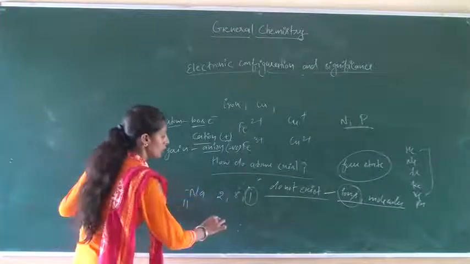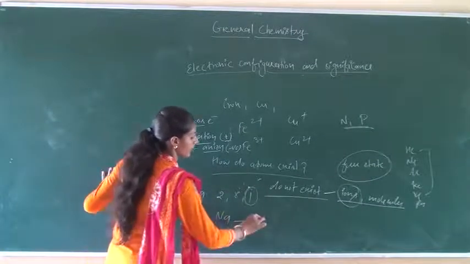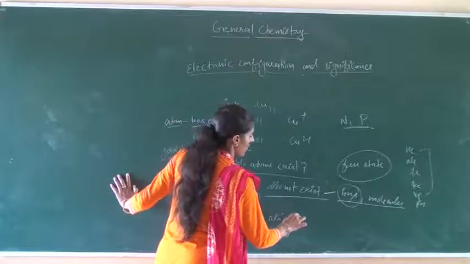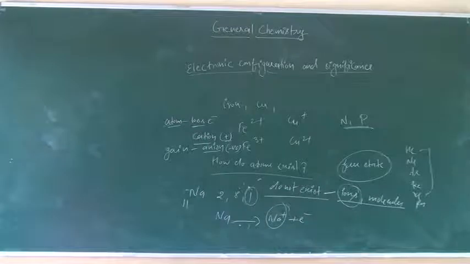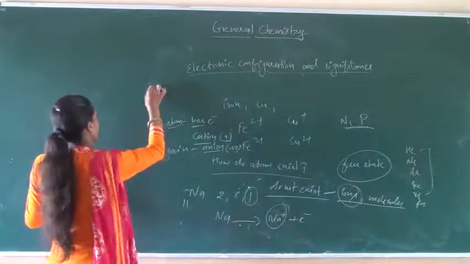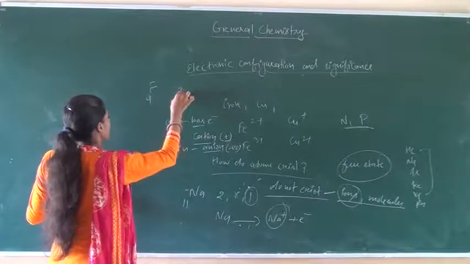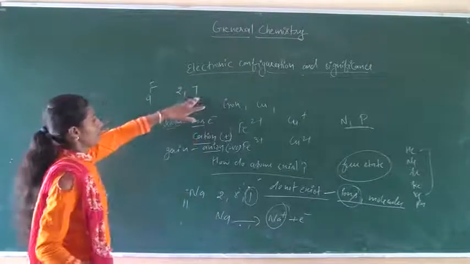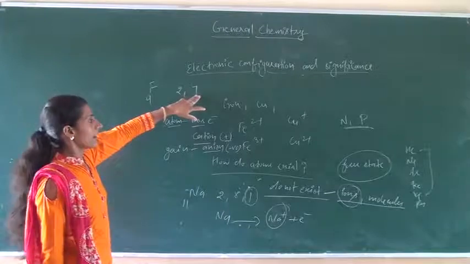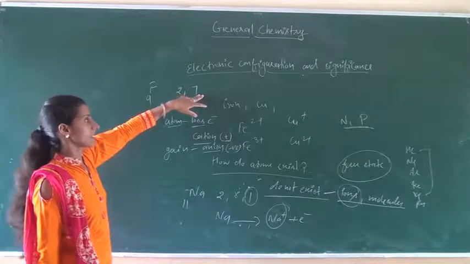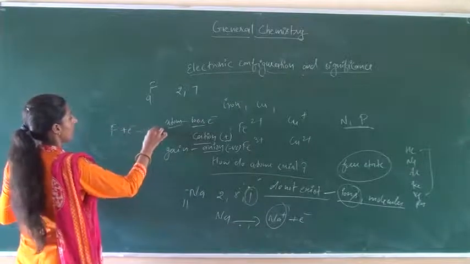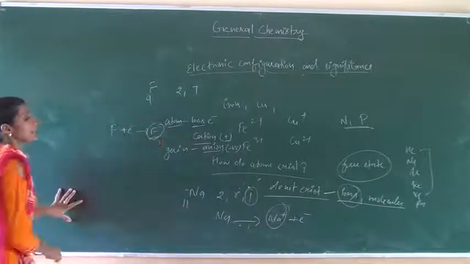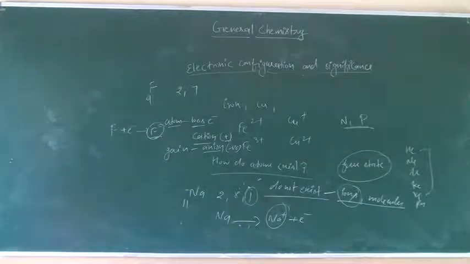So, by loss of this electron, it forms Na positive, meaning cation. Similarly, anion. For example, fluorine 9, 2, 7. When it gains one electron, its octet is complete, and fluorine forms F negative, meaning a negatively charged ion, an anion.